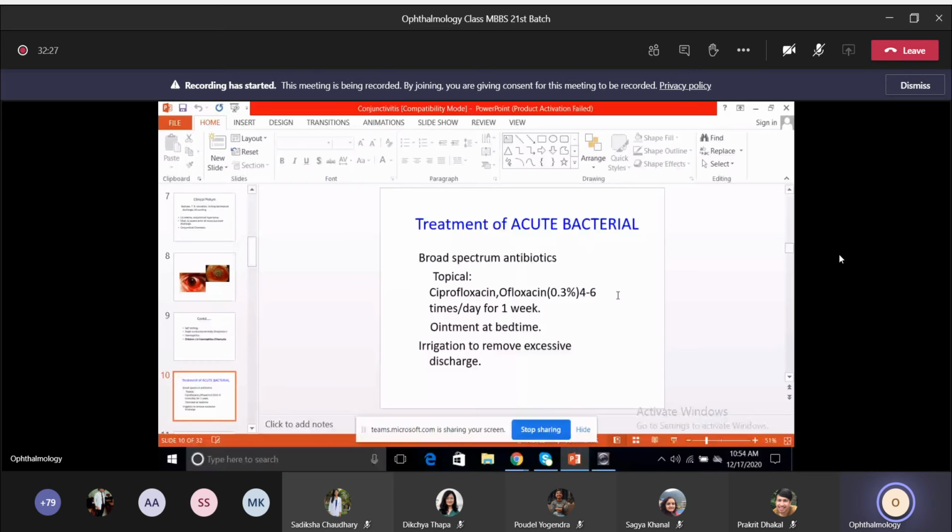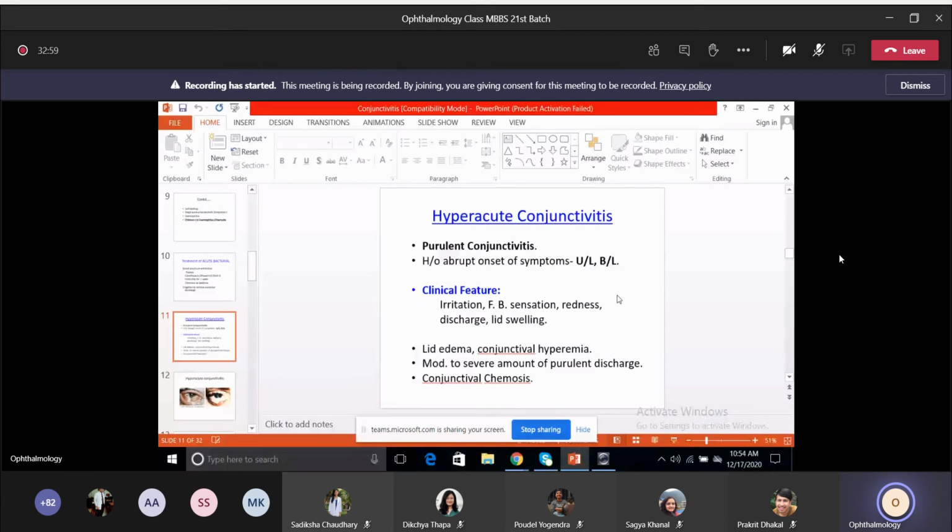And irrigation: sometimes there can be excessive discharge, so for such patients you can even go for irrigation to remove the excessive discharge. Though it's self-limiting, you have to give topical broad spectrum antibiotics, usually in the fluoroquinolone group, either ciprofloxacin or ofloxacin, for 1 week, and the ointment at bedtime. So that's about acute conjunctivitis or mucopurulent conjunctivitis.